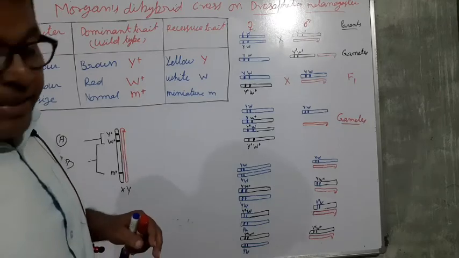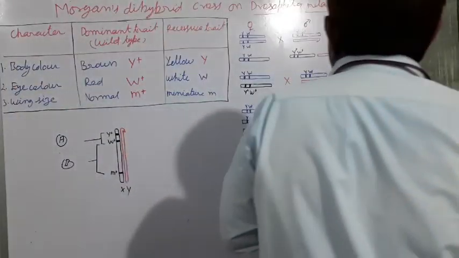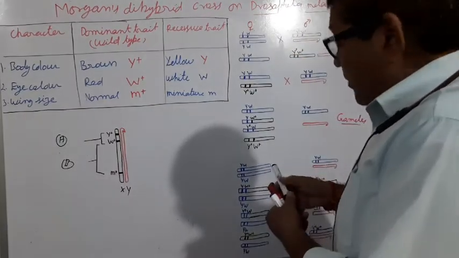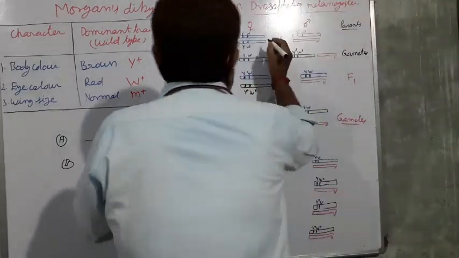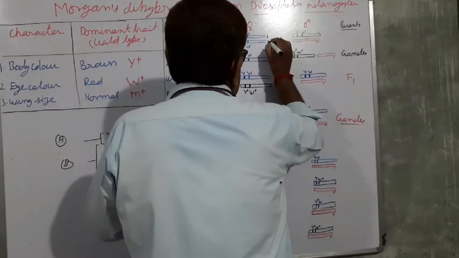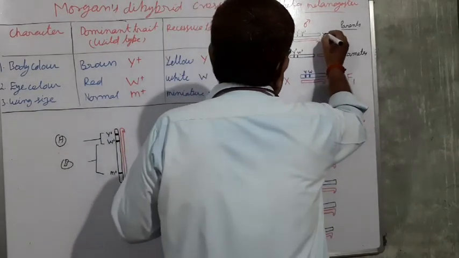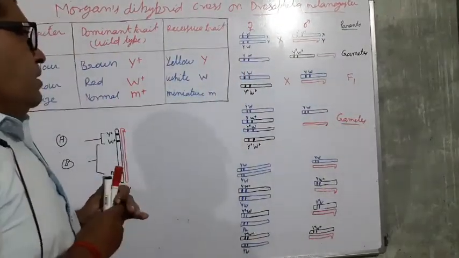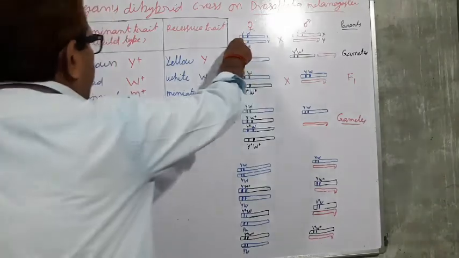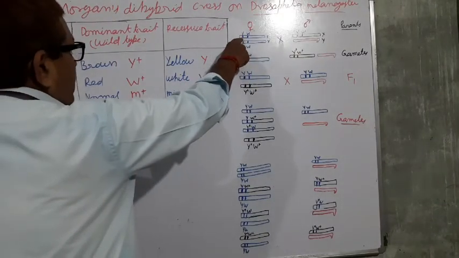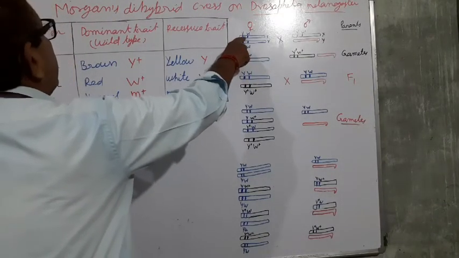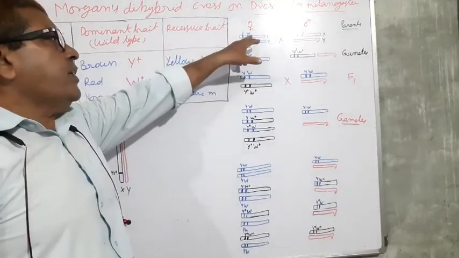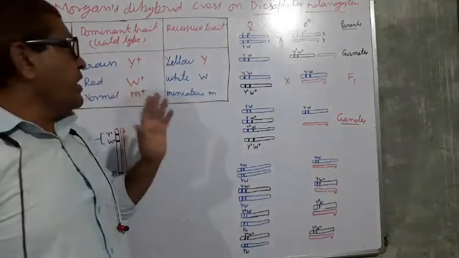Now we see the parents. This is the female. Which type of chromosomes does the female have? Females have X and X chromosomes, while males have X and Y chromosomes. The female has y and w, yellow body color and white eye color.